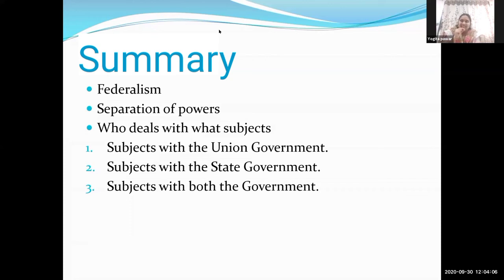Yes, state government includes agriculture. Very nice, students. And both the governments include, tell me the one only. Yes, employment or health. Very nice, students. Very good. So this is our summary.